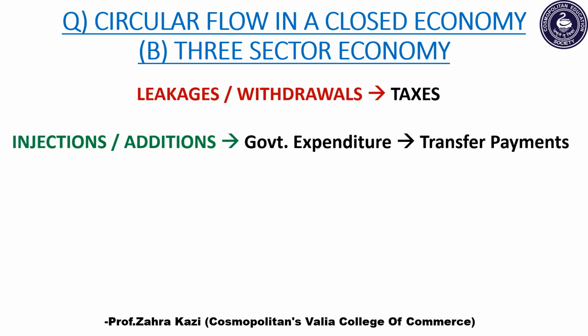In a three-sector economy, leakages or withdrawals are in the form of taxes, while injections take place in the form of government expenditure, that is government spending by providing various public services or public utilities for the development of the economy. It also takes place in the form of transfer payments, that is pensions.